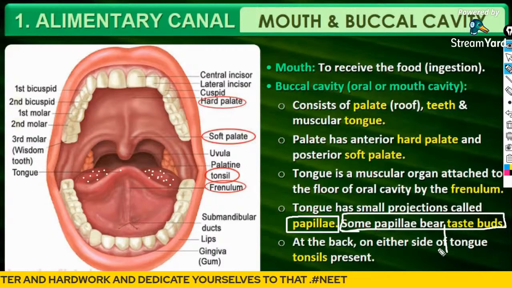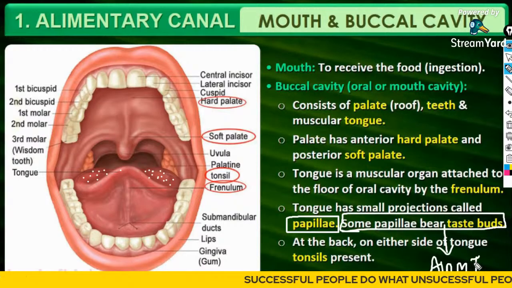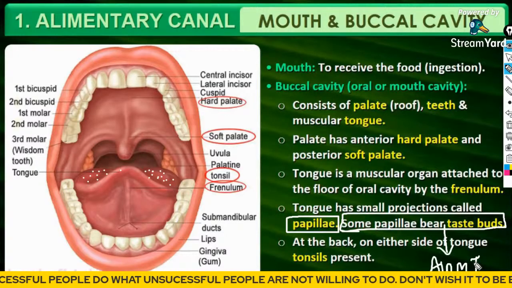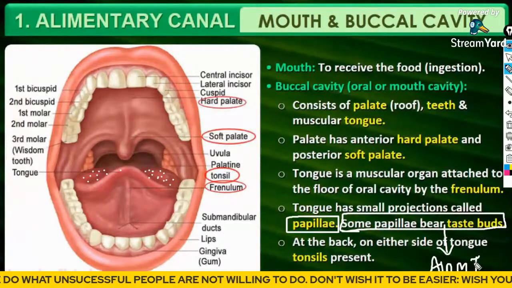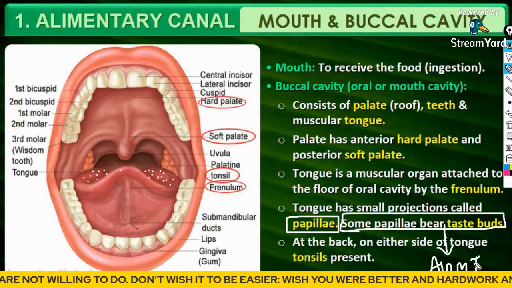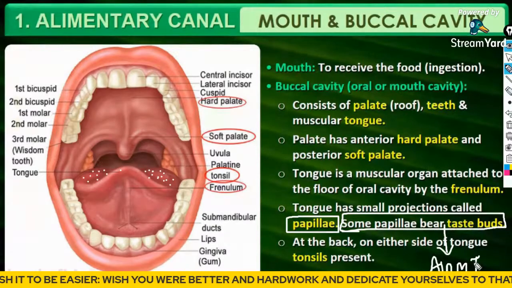Previous year AIPMT question. Statement type questions can come direct from your NCERT, and in those statement type questions you would get confused. That's why we are asking you again and again to read the NCERT. Have you all got the NCERT of this chapter? Today morning I have posted it in the group.